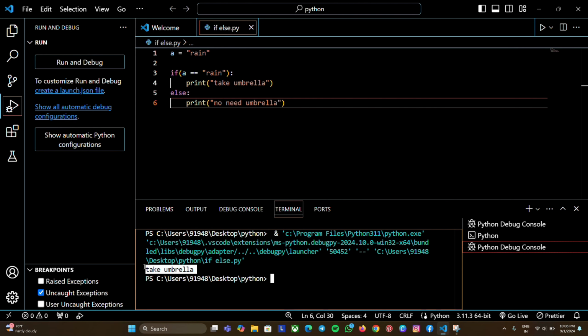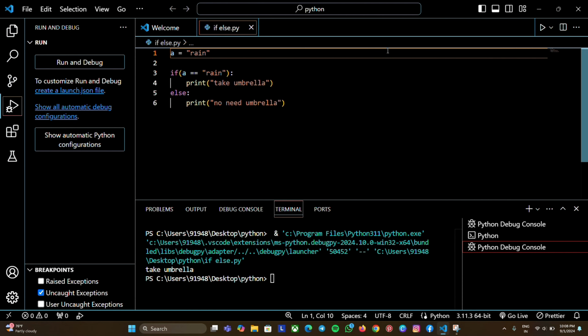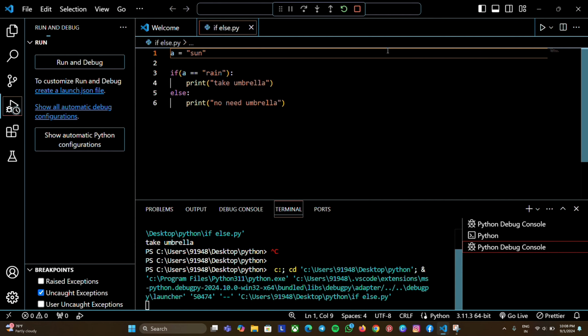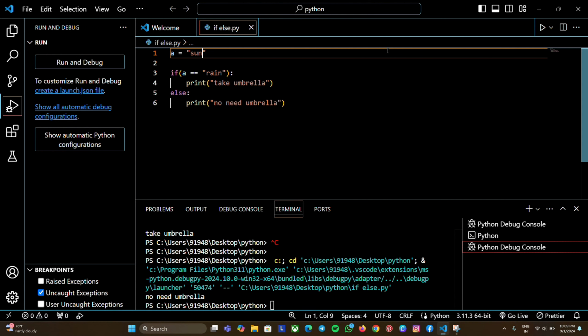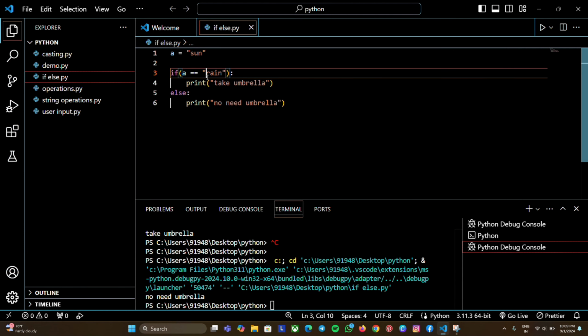So we get the output as take umbrella. I hope you understand what happened here, but let me explain this once more. The program checks whether the a has the value rain. If the variable a has the value rain, then the if condition gets satisfied and we get the output take umbrella. But if a has some other value like sun or moon, whatever it may be, the if condition doesn't get satisfied. So we get the else condition's value, which is no need umbrella. So apart from the word rain, whatever we enter inside a, we get the output no need umbrella.